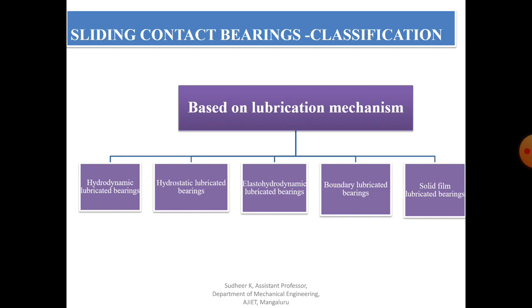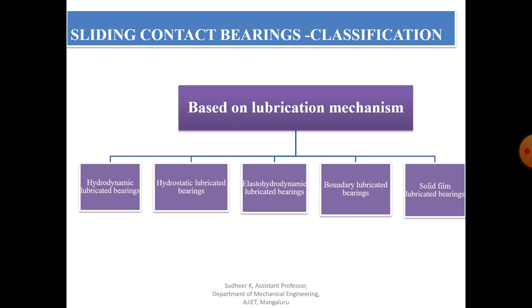Now coming to one more type of bearing, that is the boundary lubricated bearing. When the speed of the bearing is inadequate, less quantity of lubricant is delivered to the bearing, there is an increase in bearing load, or an increase in lubricant temperature resulting in a drop in viscosity, any one of these may prevent the formation of thick film lubrication. So there will be continuous metal to metal contact. We already discussed this, the boundary lubricated bearing.